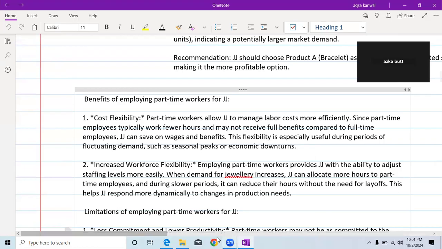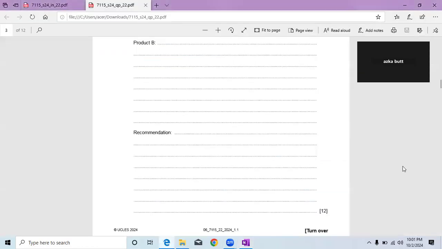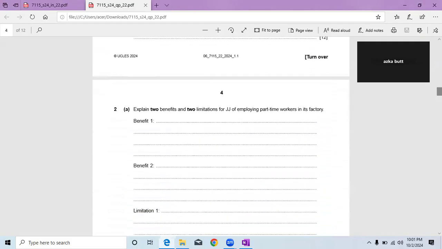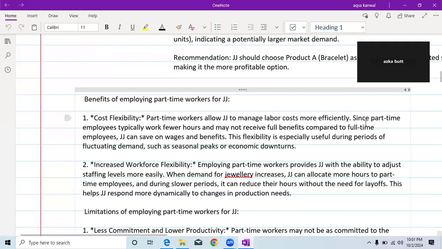Okay, so now let's see the other question. We have this question number two. They have to explain two benefits and two limitations for JJ of employing part-time workers in its factory. So now this is very, very easy.